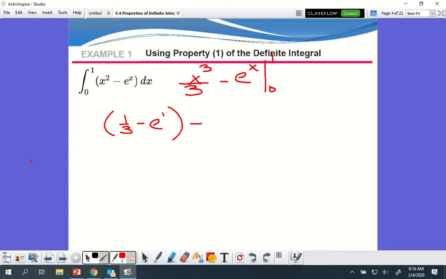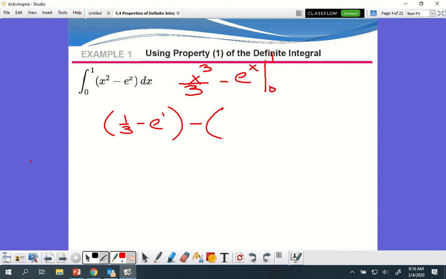Minus sign, parentheses. And this is super important. Always use parentheses on your second, lower bound because you're always going to have to distribute that negative. And I guarantee you that's where a lot of people are going to screw it up. So I'm putting an emphasis. Put the parentheses there.